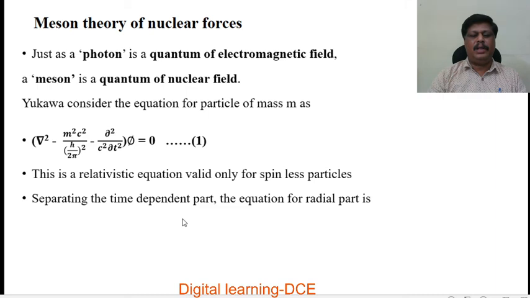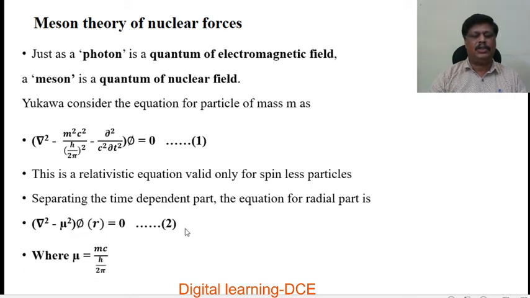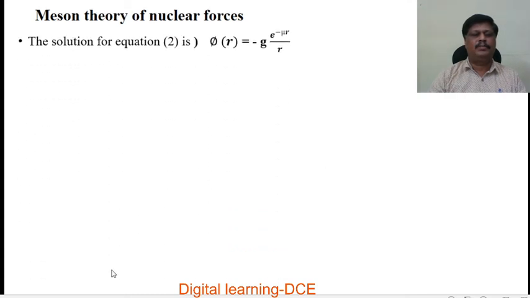Separating the time dependent part, the equation for the radial part is given by del square minus mu square into phi of r is equal to 0. Call this equation 2, where mu is equal to mc over h by 2 pi. The solution for equation 2 is phi of r is equal to minus g e to the power of minus mu r over r.